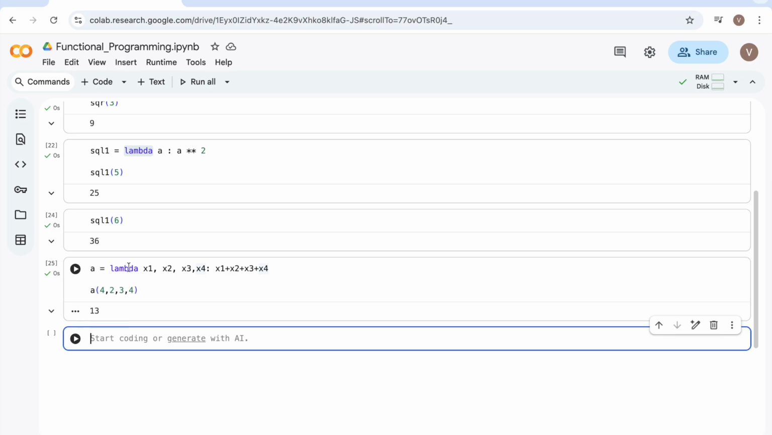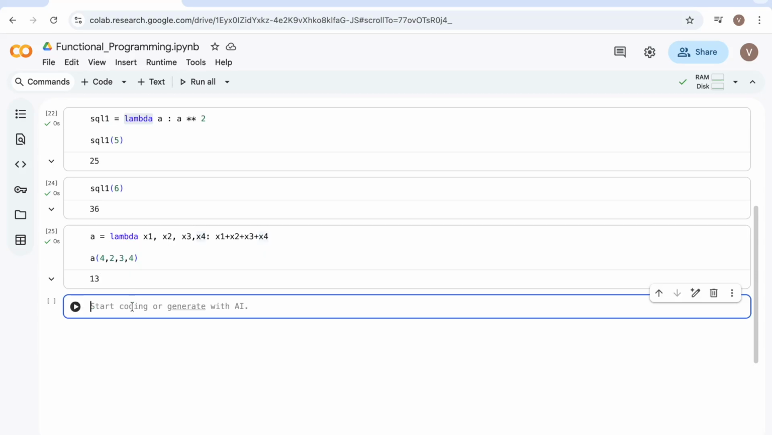In real time, you can use this Lambda function whenever you're trying to implement any logic. You can pass all the arguments here, and after that argument, you can implement your logic here and call that Lambda. Try to understand where exactly map fits.